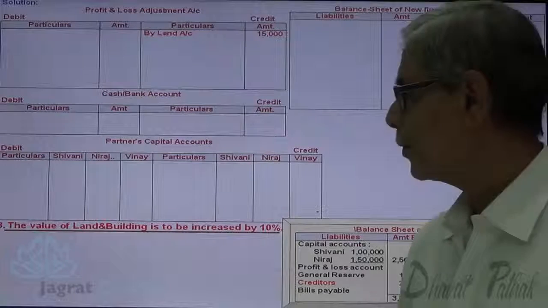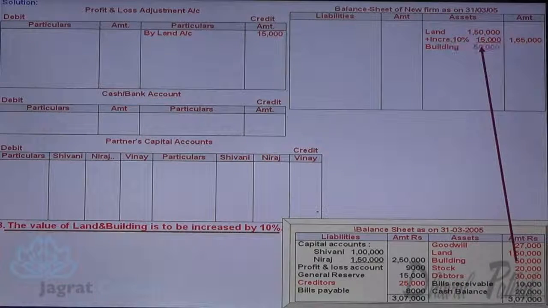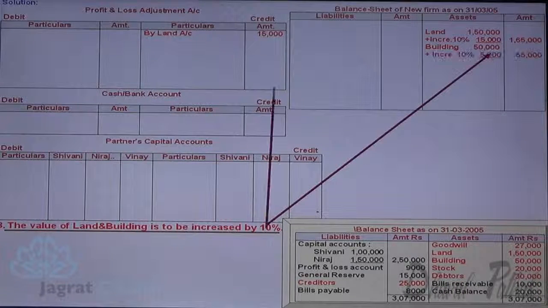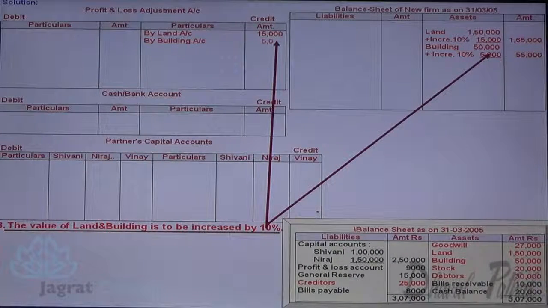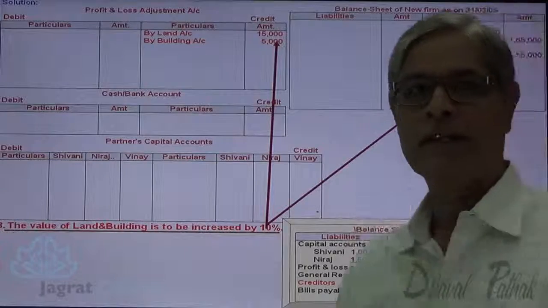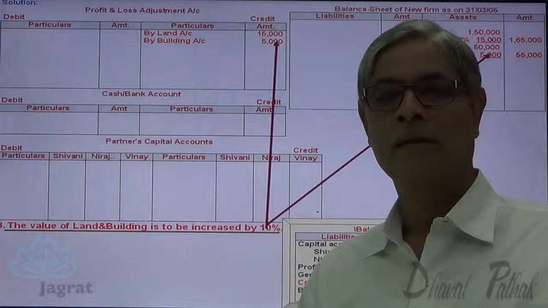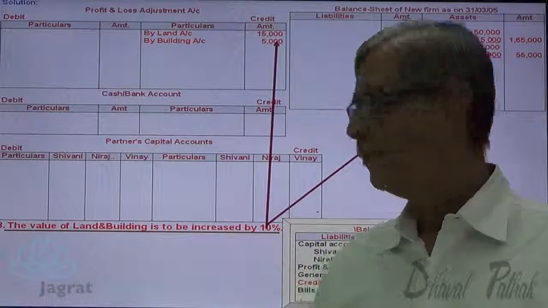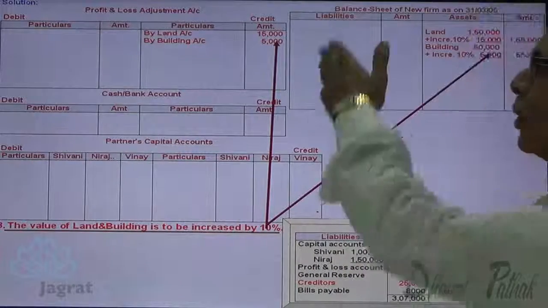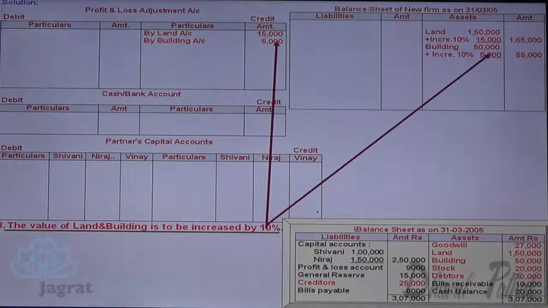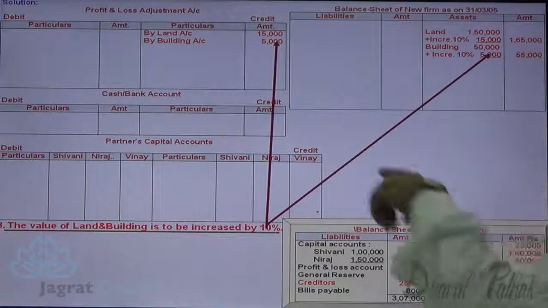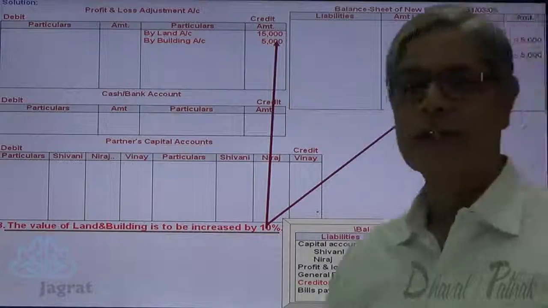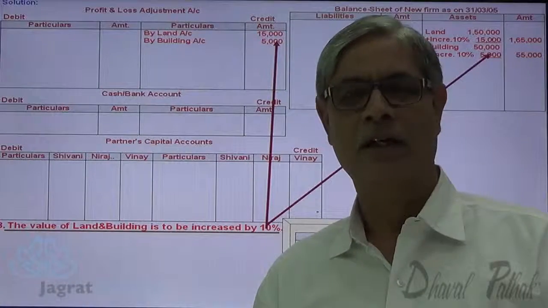Same way, for building, value is 50,000. 10% increase means 5,000 increase, 55,000 reported, and gain 5,000 credited to the profit and loss adjustment account. This is how gain is recorded for building. If you want to write down the journal entry for that: land account debit 15,000, building account debit 5,000, to profit and loss adjustment account credit 20,000. That's a journal entry, you know it.